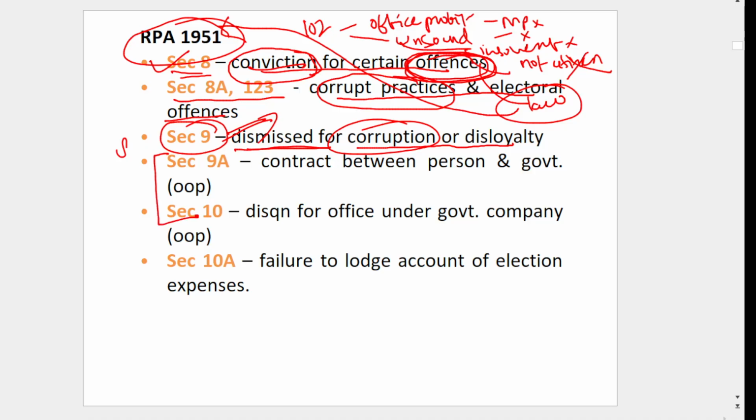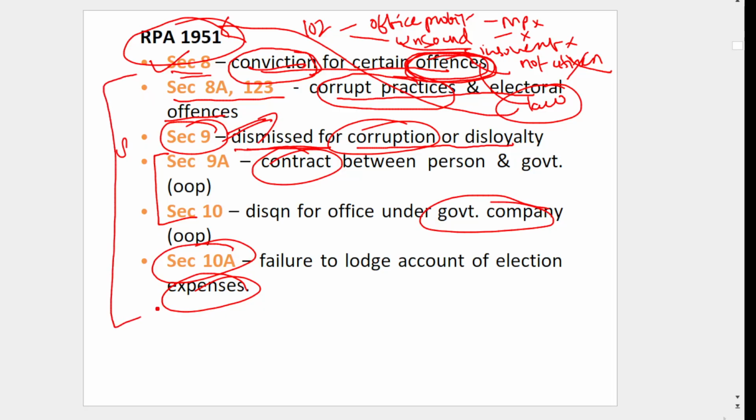Then section 9A and section 10 are about office of profit. So there is some government contract with you, or you are involved in some government company, some office of profit. Then section 10A: you have not given election expenses to the Election Commission as per section 10A.